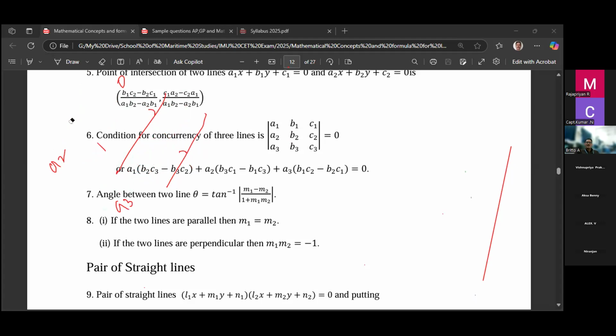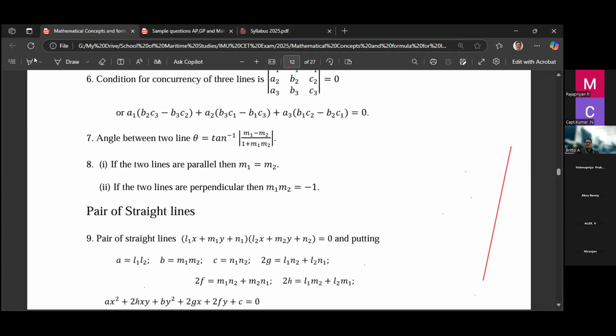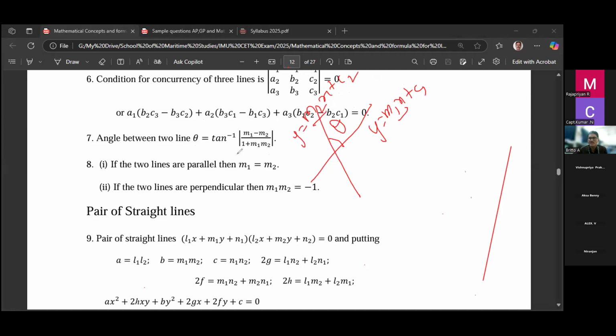Next one, remember the angle between two straight lines. One line is like this, another line is this. This line you write y equal to m1x plus c1, and this line you write y equal to m2x plus c2, right? m1, m2 are called slopes. If the two lines are given, the formula for the angle between them is theta equal to tan inverse of modulus of m1 minus m2 divided by 1 plus m1 m2.